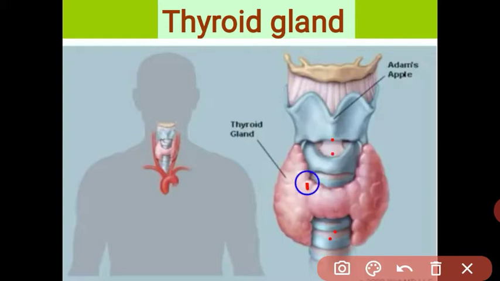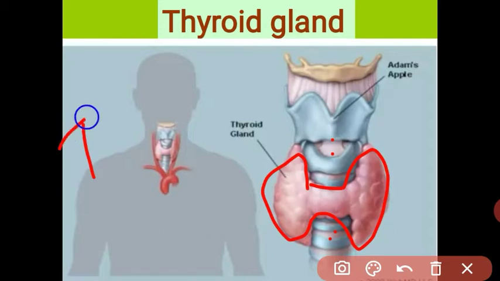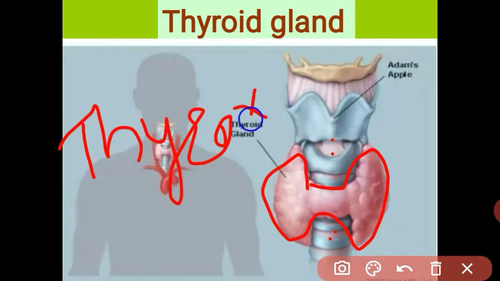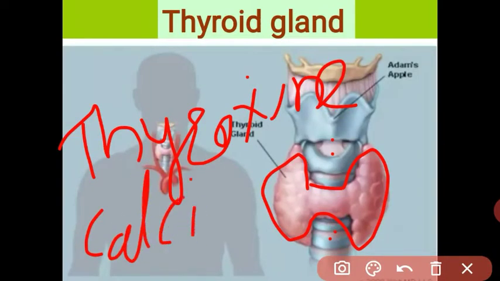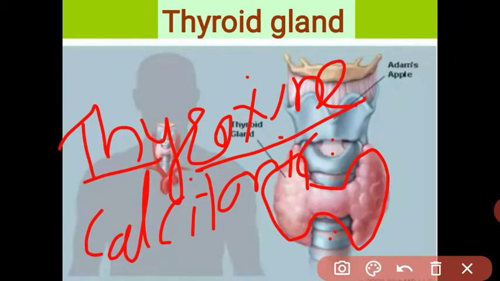Got it, student? It is an endocrine gland, and this gland secretes two important hormones. One is thyroxine, and another is calcitonin. Thyroxine hormone is studied in detail in our syllabus, but the calcitonin hormone is not in our syllabus. In this video we are going to study in detail the thyroxine hormone. Let us see the calcitonin.